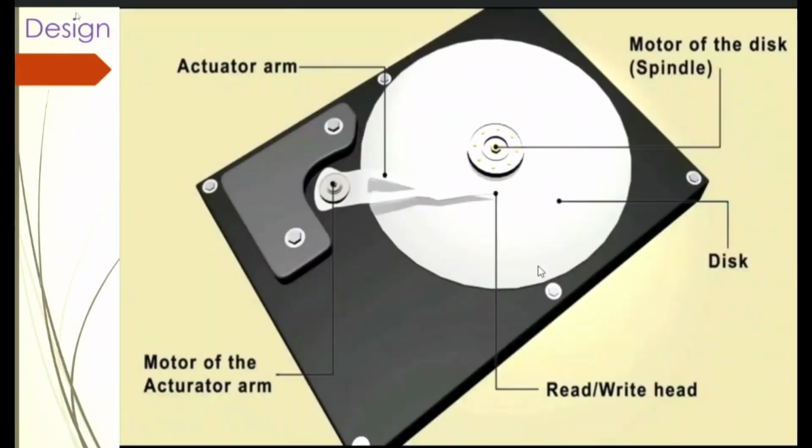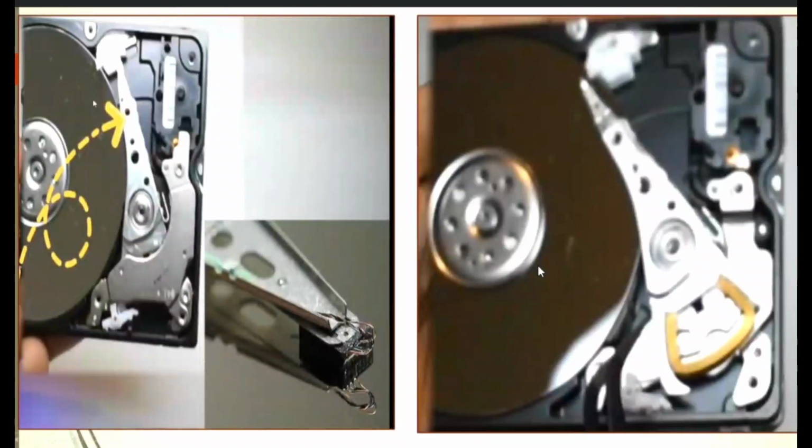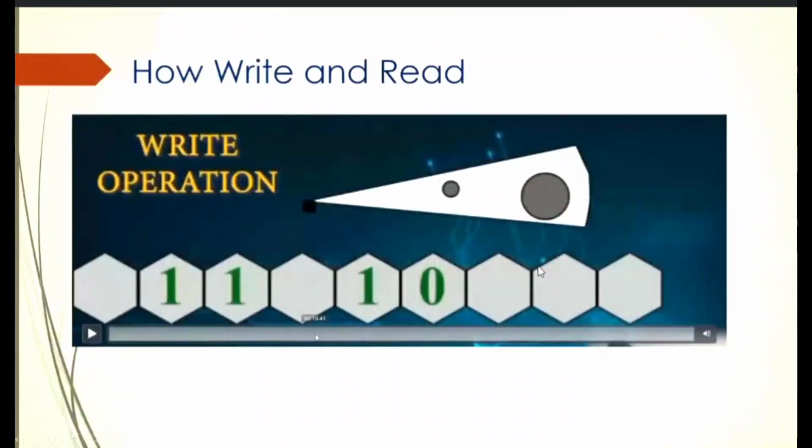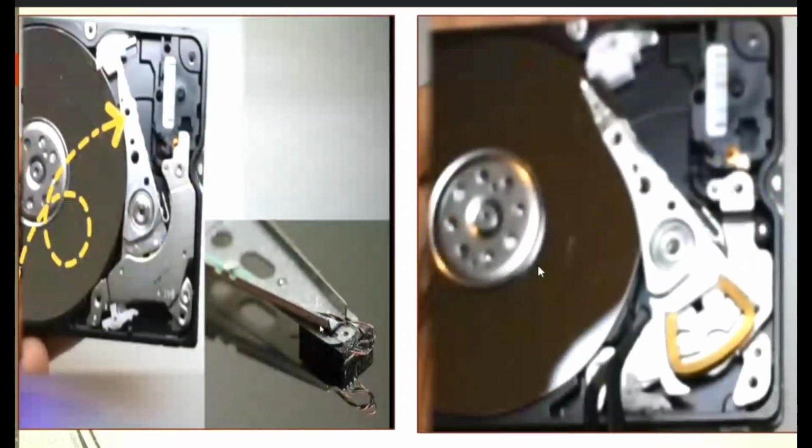And here is the hard drive, and there are different parts of the hard drive. The first parts are the read-write head, actuator arm, motor of the actuator arm, motor of the disk, and disk. Consider the part read-write head. I have one hard drive and I try to open it, and this hard drive looks like this. This is the head of read-write, and if I zoom in, I can find it as this, and this is the function of magnetization.